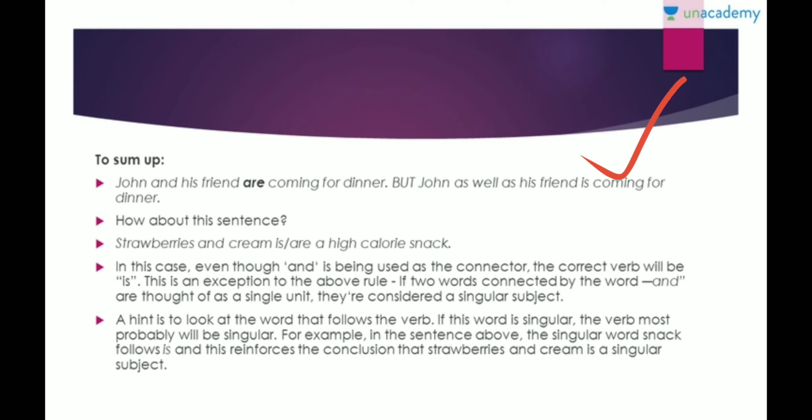Okay. "Strawberries and cream are a high calorie snack" or "is a high calorie snack." Now here you see that there is a connector used, "and", but this whole thing is a singular subject, right? Because it's a snack. That is why the answer here would be "is." So a hint is to look at the word that follows the verb. If the word is singular, the verb is also most probably singular. For example, the singular word "snack" follows "is", and it reinforces the conclusion that strawberries and cream is a single thing.